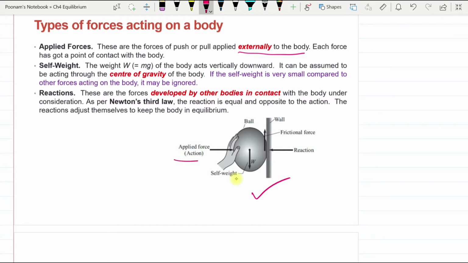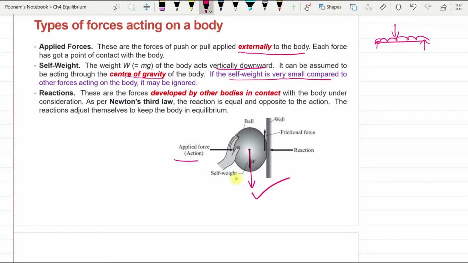In civil engineering structures, in case of beams, it can be the load of the floor, it can be the load of the machinery which is being applied externally on the wall, or a load of the occupants. Then this is the self weight of the ball which is acting downwards along the direction of gravity. This is self weight. It acts vertically downward, and it is assumed to be passing through the center of gravity of the body.